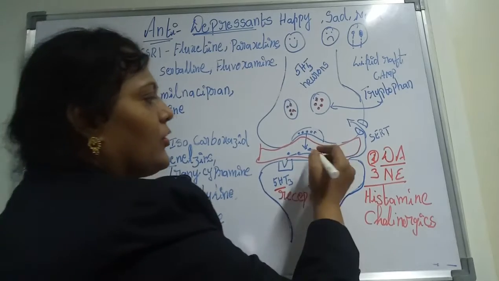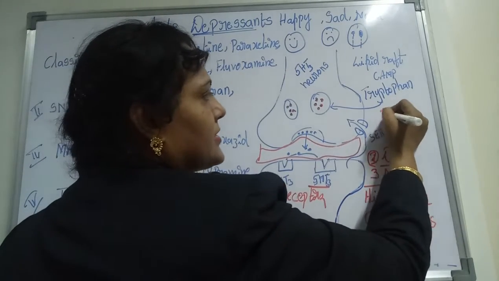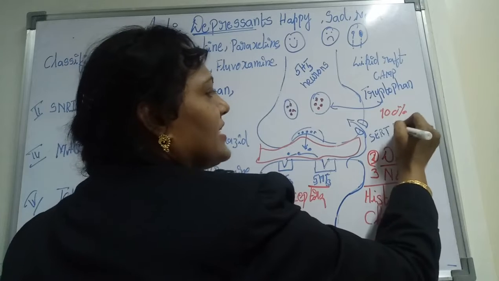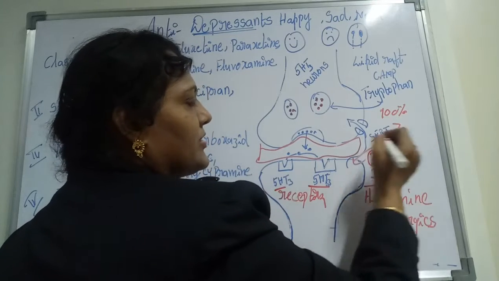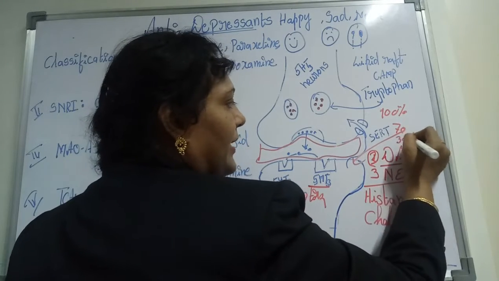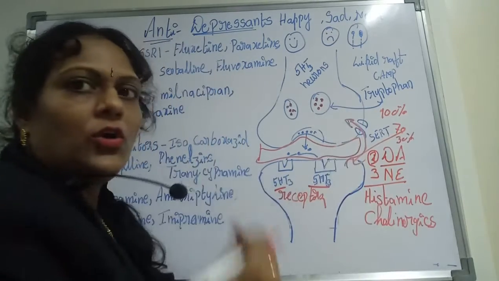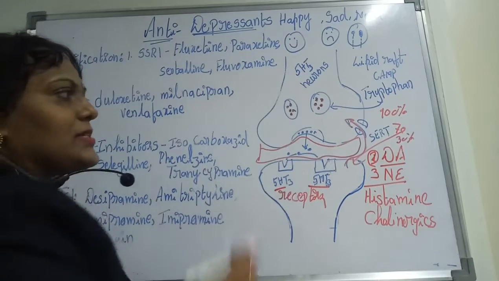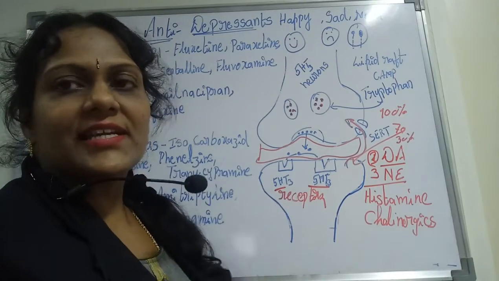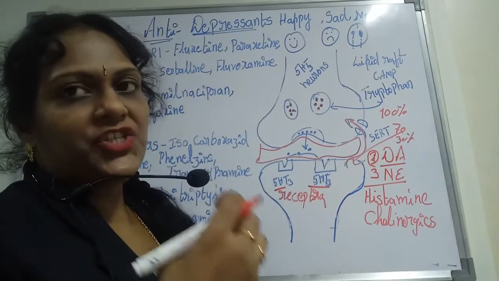Out of 100% produced, only 70% will strike your post synapse and 30% goes back into the presynaptic vesicles to be stored, and that is called reuptake of 5-HT.